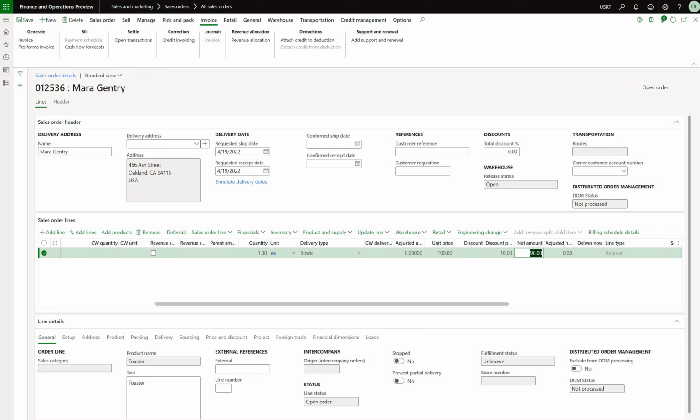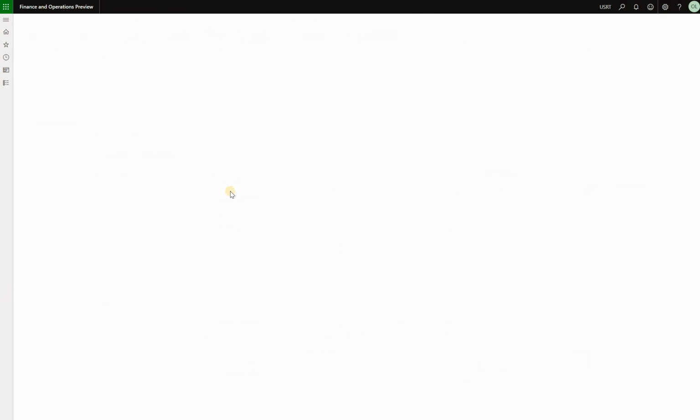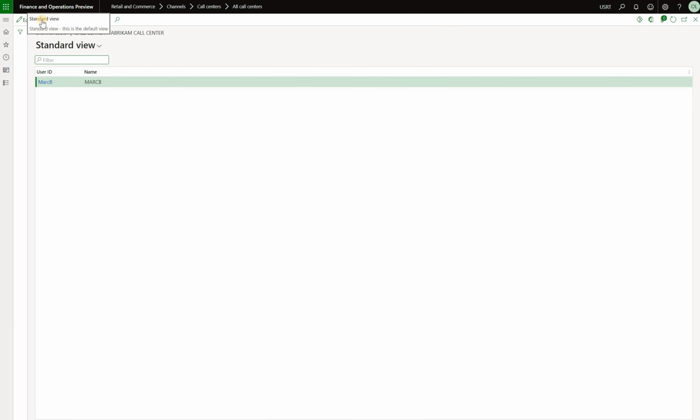And now what we'll do is I will add myself as the user to a call center, and a call center is one of those commerce channel types, and then I will create these same two sales orders again. I'll navigate to Retail and Commerce, open the list of all the call centers. I'm going to select this Fabricam call center, click on channel users, click on new, and add myself as the user here. Now, because I'm using the call center, I can create sales orders using a different form. I can create them using the customer service form.